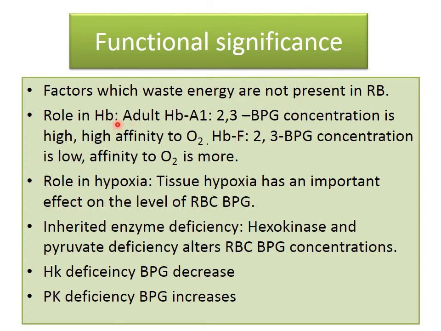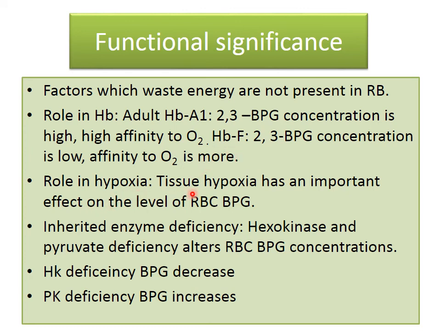Role in hemoglobin: in adult hemoglobin, when the 2,3-biphosphoglycerate concentration is high, it has a low affinity to oxygen. But in fetal hemoglobin, the 2,3-biphosphoglycerate concentration is low, but the affinity to oxygen is more. It is reversed in this case.